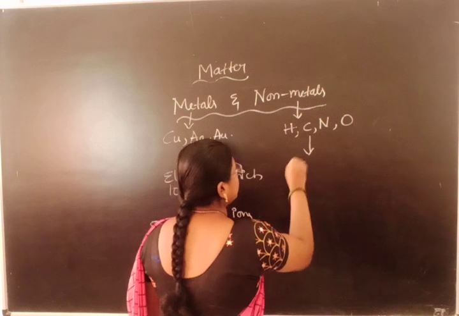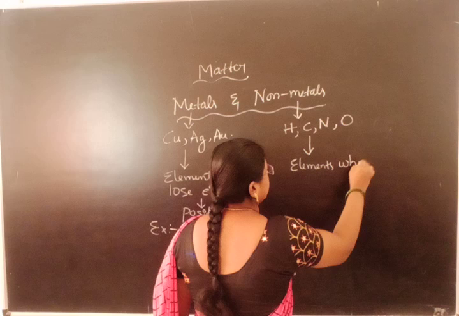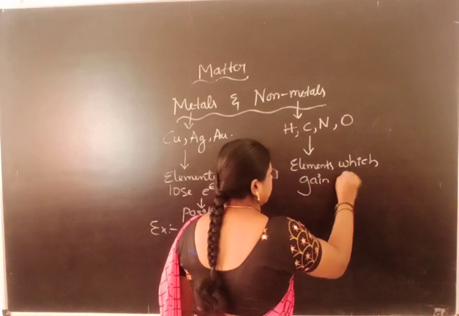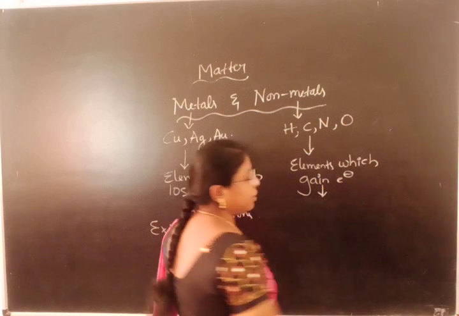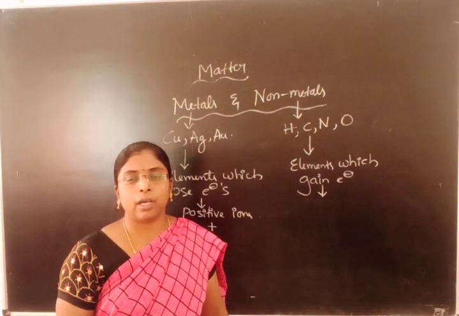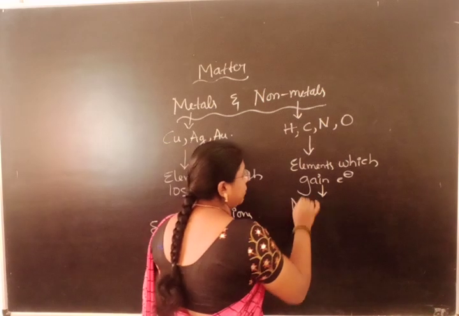Non-metals are the elements which gain electrons. These elements gain electrons and their charge becomes negative. They form a negative ion.